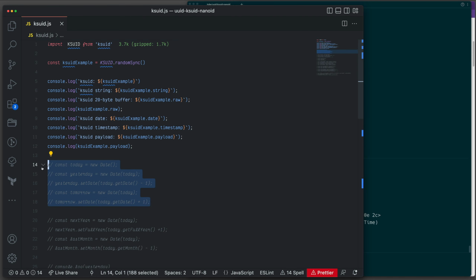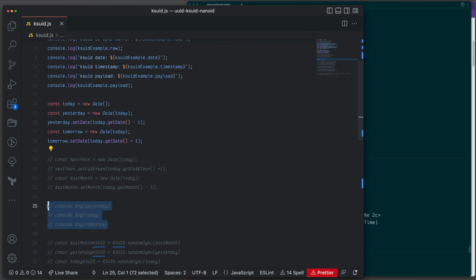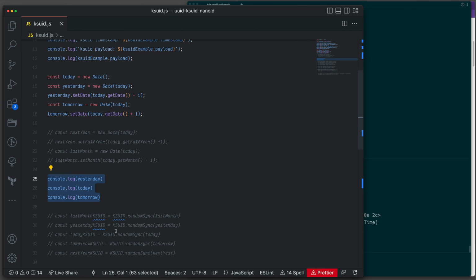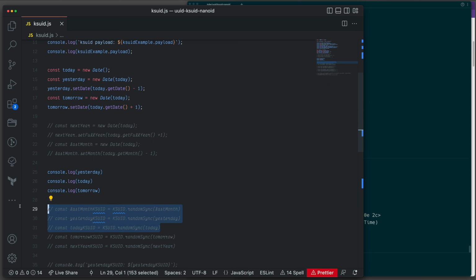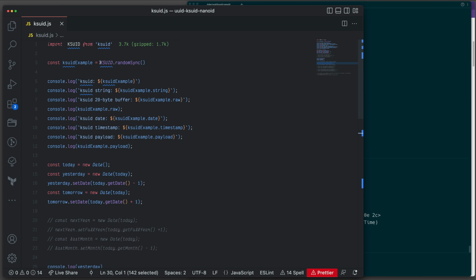Next thing I'm going to do is the comparison with KSUID. So let's uncomment some of the code. We are creating some variables: today, yesterday and tomorrow. I am going to console log them. So we are creating KSUIDs. Basically, if you want to create one from now, where the timestamp is now, you are going to use randomSync and you're not going to pass anything.